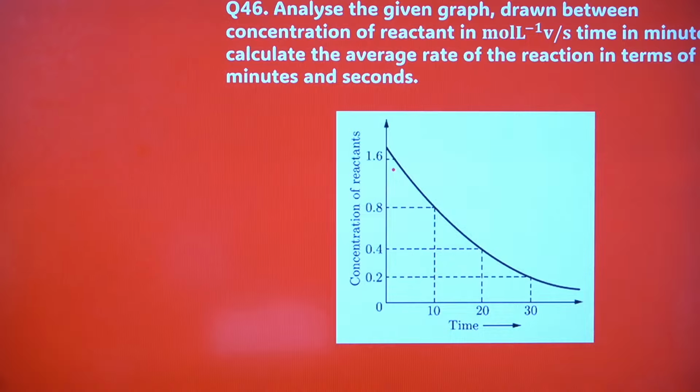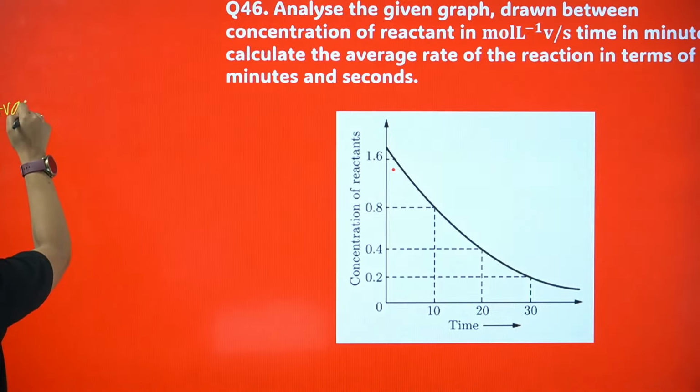Okay, this question. What they're saying: analyze the given graph drawn between concentration of reactant in mole per liter versus time in minute. Calculate the average rate of the reaction in terms of minute and second. It's going to be a super easy one. So average rate, what is the formula? At first you tell me.